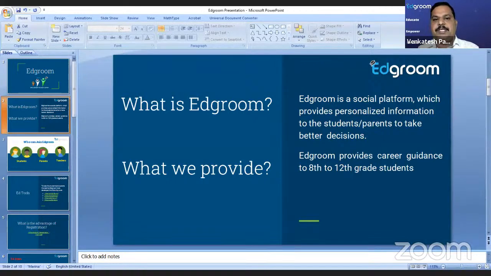And how is it useful for the teachers? As a teacher, I know a lot of students ask questions related to different careers. If I am not updated, I may not guide my students in a proper way. So this website will help teachers understand the possible courses. A lot of information is available regarding the JEE Mains exam, the pattern, any changes in the exam pattern, the paper discussion, and the difficulty levels of the paper. Teachers can even be involved in this website.